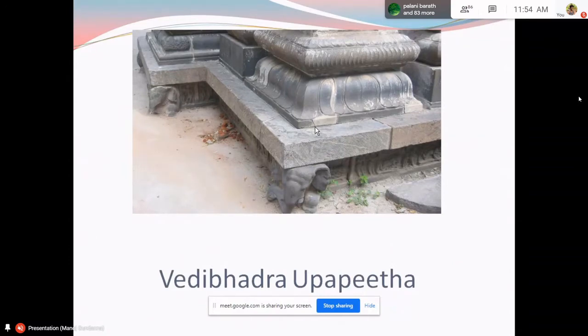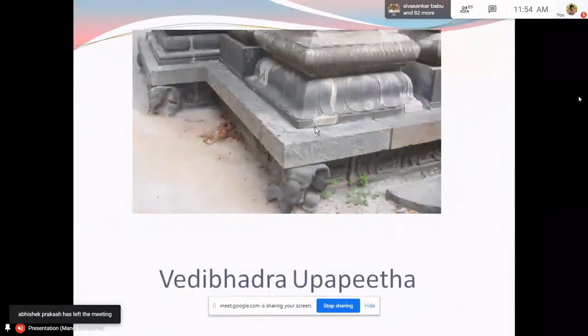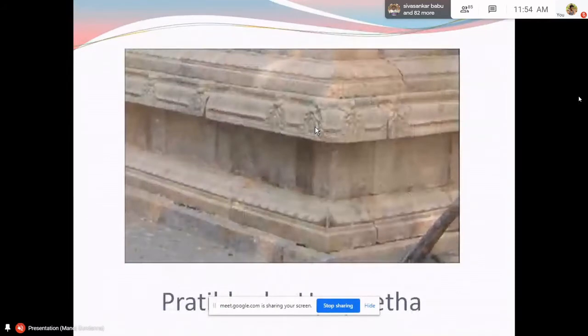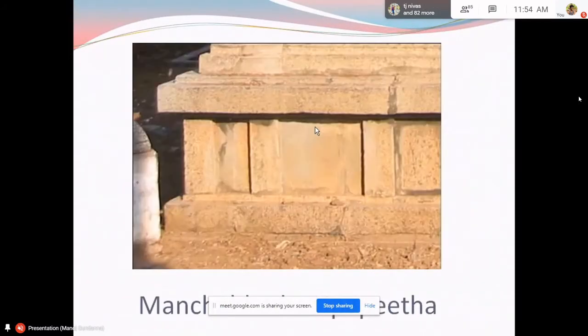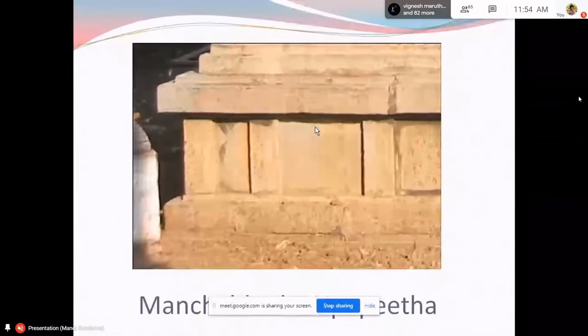And they also mention 3 categories of Upapithas in the text. They are the Vedibhadra Upapitha. The one which you are seeing is a Vedibhadra Upapitha. This is a Pratibhadra Upapitha. And the third variety is Manchabhadra Upapitha. The Manchabhadra Upapitha is just a very utilitarian, simple Upapitha.